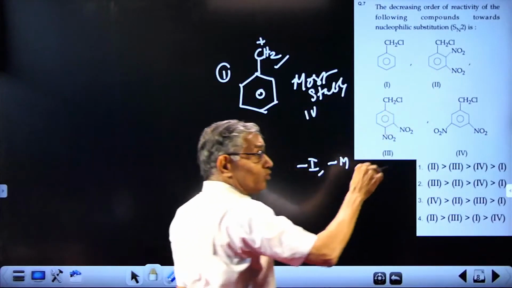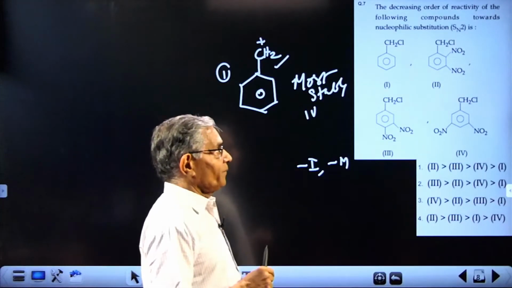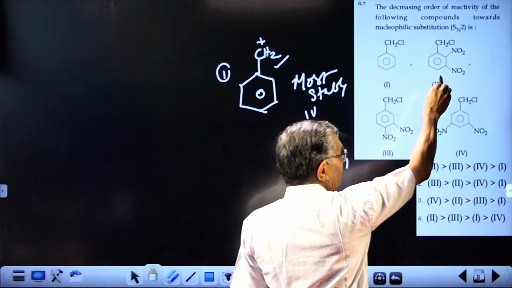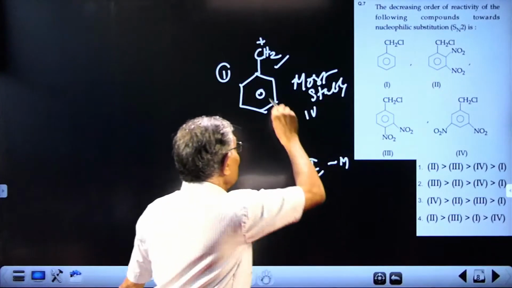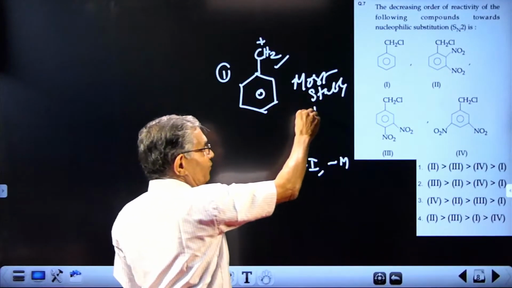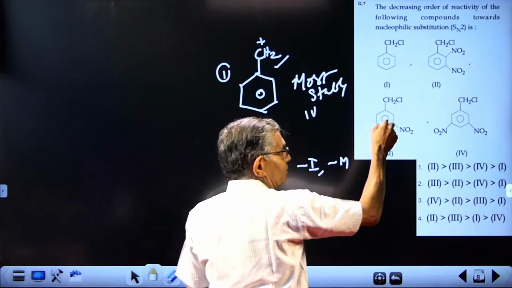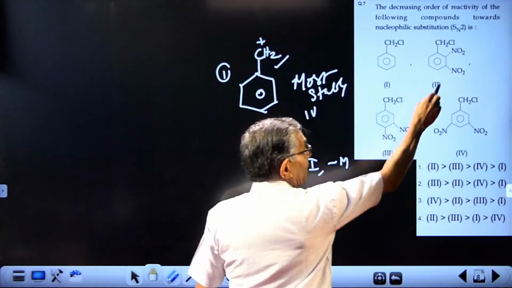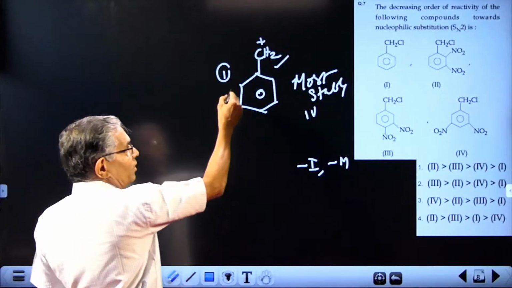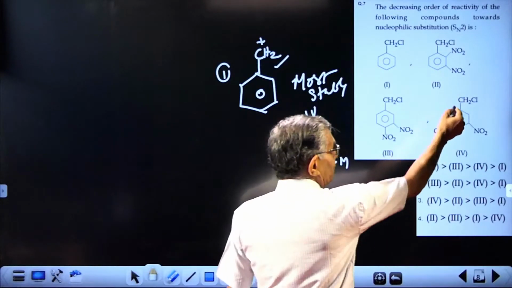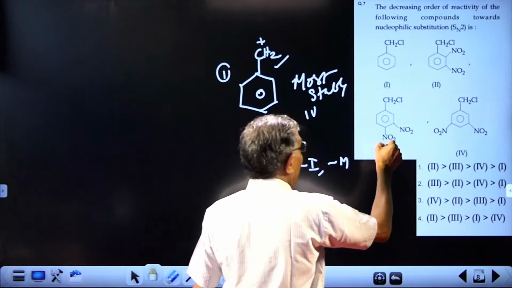Presence of nitro at the ortho will destabilize the carbocation both by minus M effect and minus I effect. So the least stable carbocation will be this one. So after this, most stable carbocation, this one. Then next will be 4. Out of ortho and para, the effect will be more for this and less for this. So the order will be, this will be 3 and the other will be the. So this is the case of stability of the carbocation. Most stable 1. Then comes 3. This one, 4. And then comes 3.